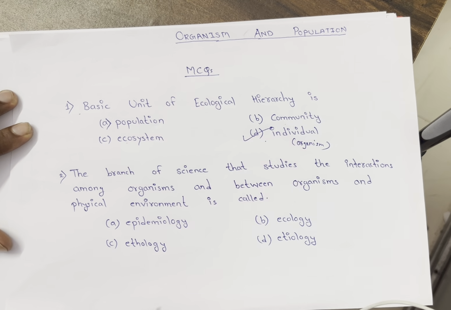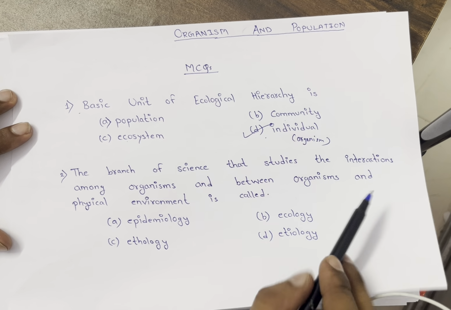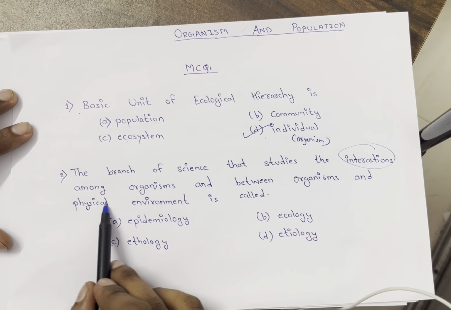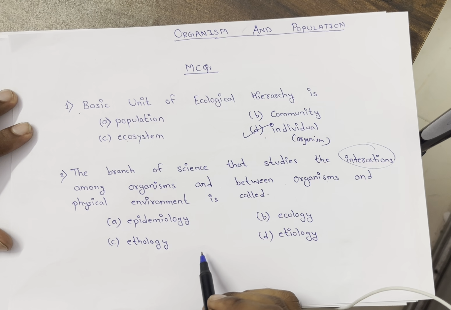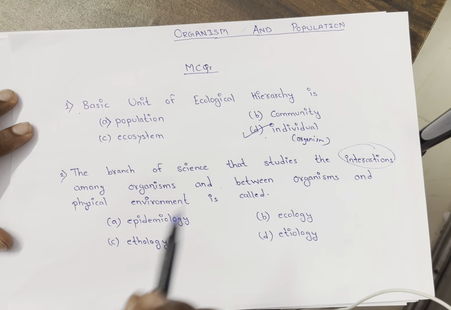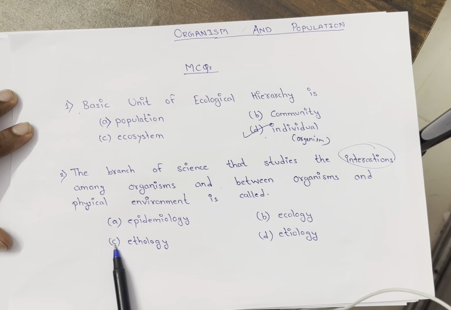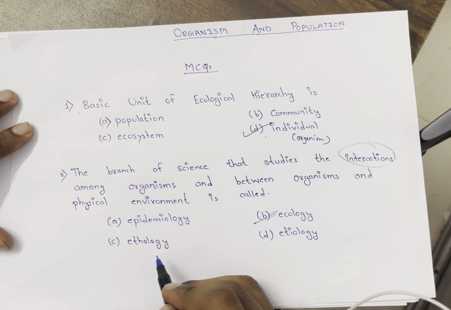Next, the branch of science that studies the interactions among organisms and between organisms and the physical environment is called? We are talking about interaction. Option A, epidemiology, B, ecology, C, ethology, D, etiology. Yes, ecology is the right answer, because we studied that ecology is the study of interactions.